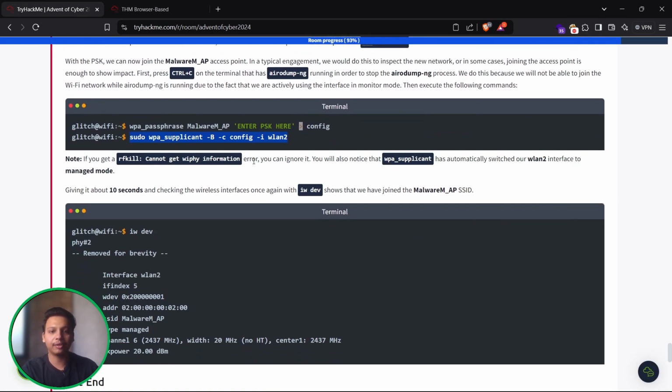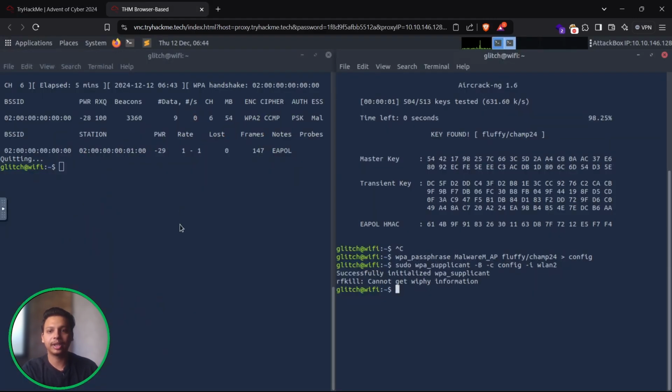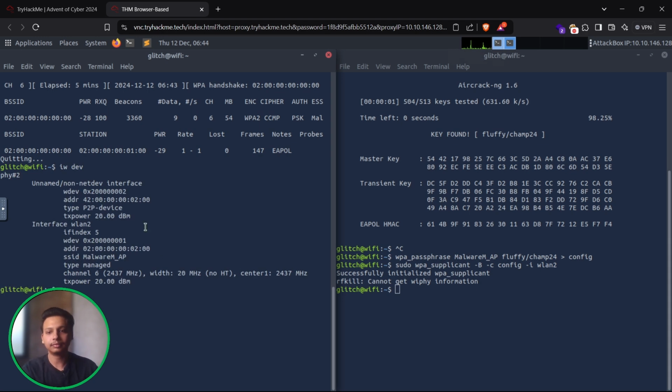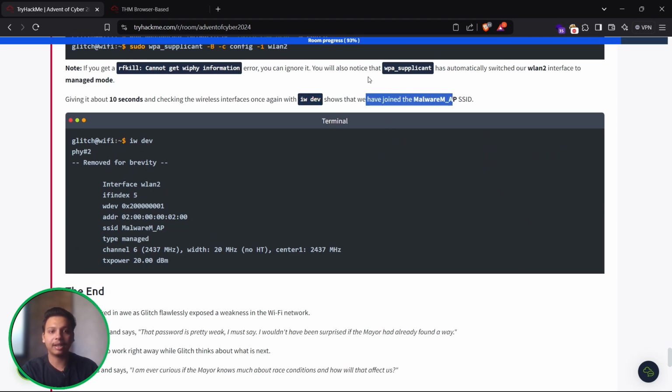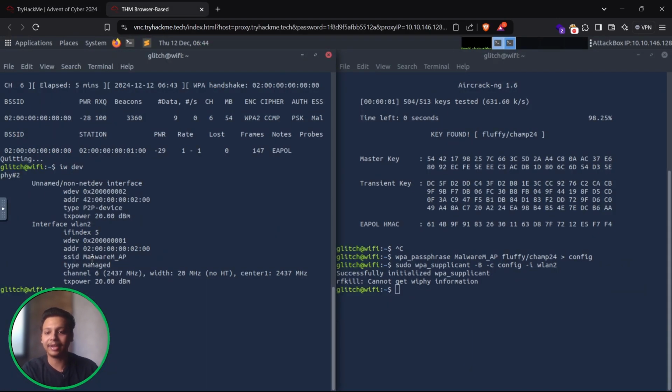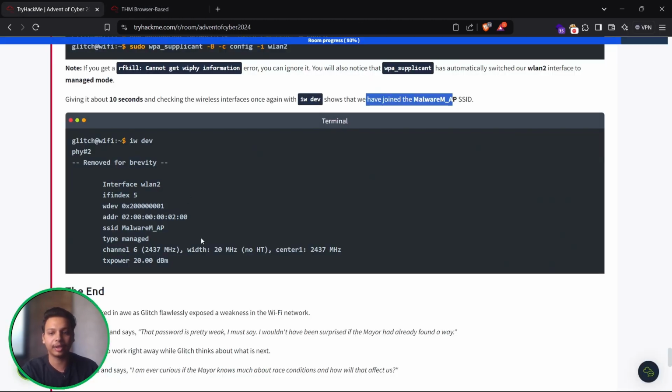Cannot get Wi-Fi information. Now if you get this error, you can ignore it. You will notice that wpa_supplicant has automatically switched our wlan2 interface into managed mode, giving it about 10 seconds and checking the wireless interface once again with iw dev. So let me just do it in the first terminal. We can see it is in managed mode again. So we are joined into the malware MAP. We can see previously it was different and now it is different over here.